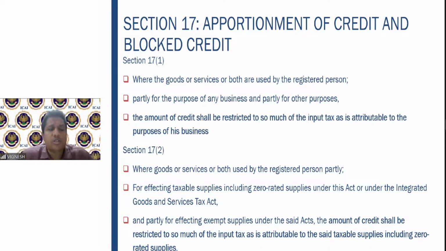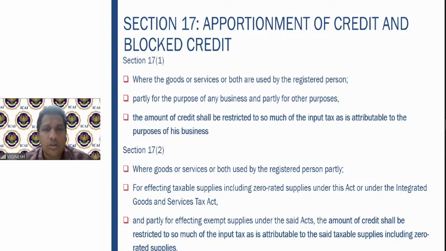In that particular situation, how you can apportion the credit is also covered by section 17. We also will read rule number 42, 43 and multiple other rules associated to that along with the section. So first we see section 17 subsection 1, which speaks about the apportionment of credit concept.